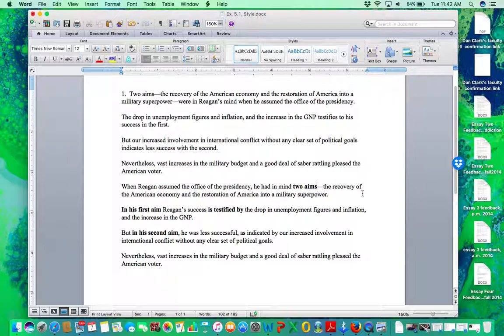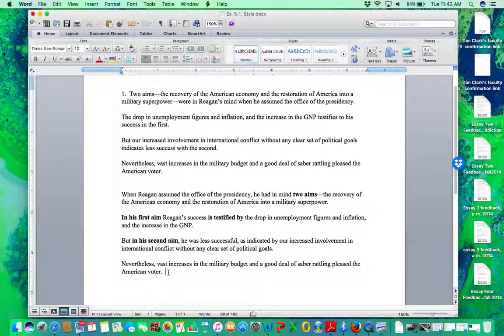So we just move had in mind before the two aims. He had in mind two aims. And then boom, then we get the two aims, and then we hit the first one, and then we hit the second one, and then we finish. Then you can leave them like that if you want, or if you want to put them back together. And now if you want to get rid of that and just leave that, that's fine. Okay? So I've modeled that one.